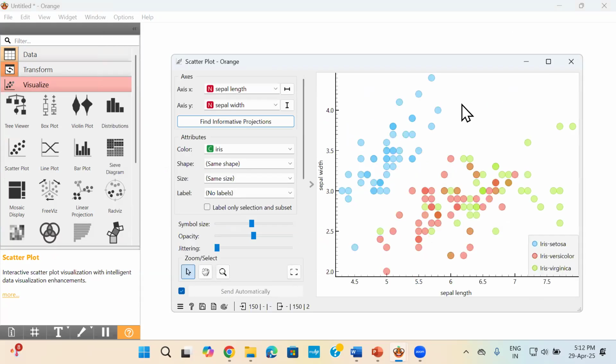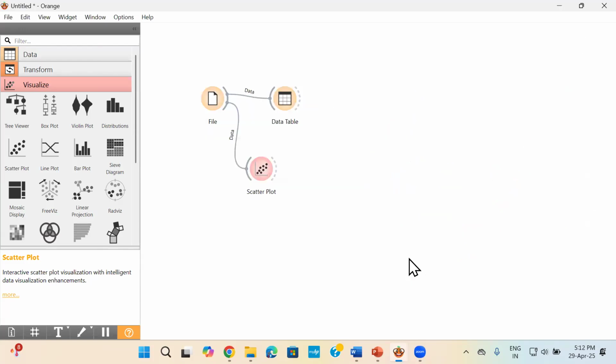Now, you want to save this scatter plot, you can click on this option here. This is the save image. Okay, you can change the color. All the options are available. You can change the axis X and Y. Just click and select. Okay, color also, it is up to you. You want to click and select. So all options are given. You want to change the shape. So you can change the shape also. It's up to you what you want when you're teaching your class. So you can show all this to your students and this will become your first workflow. Okay, just this much. Don't have to do anything else. This becomes your first workflow.